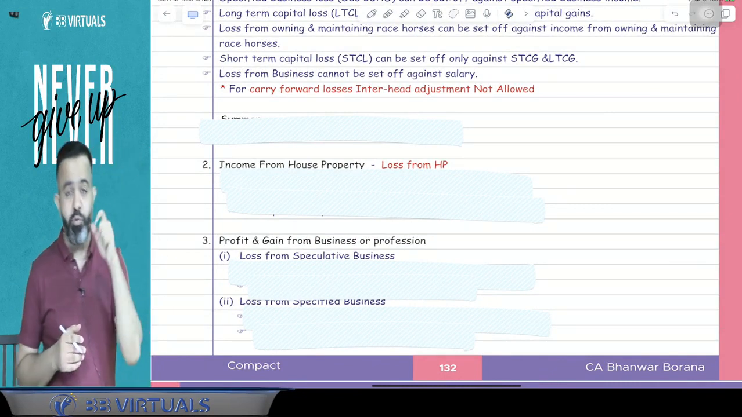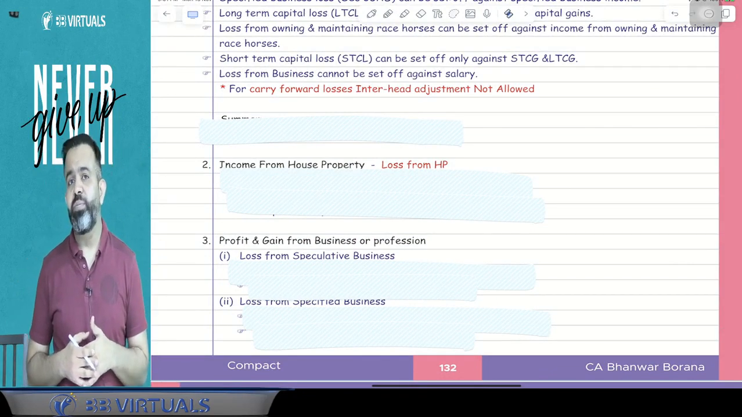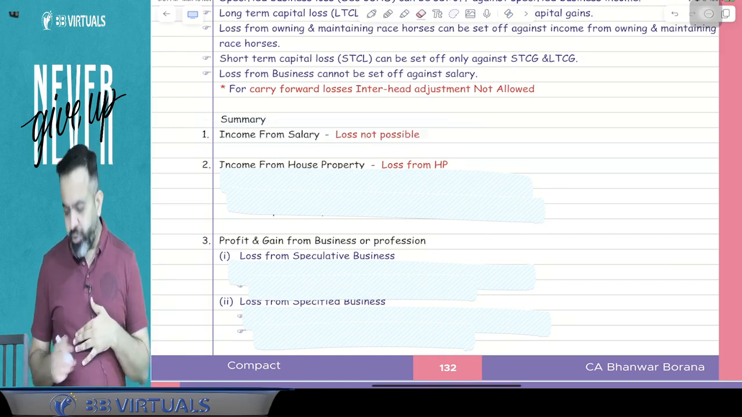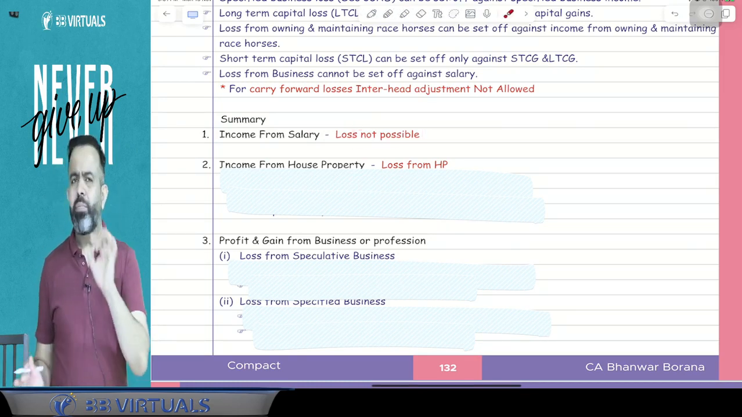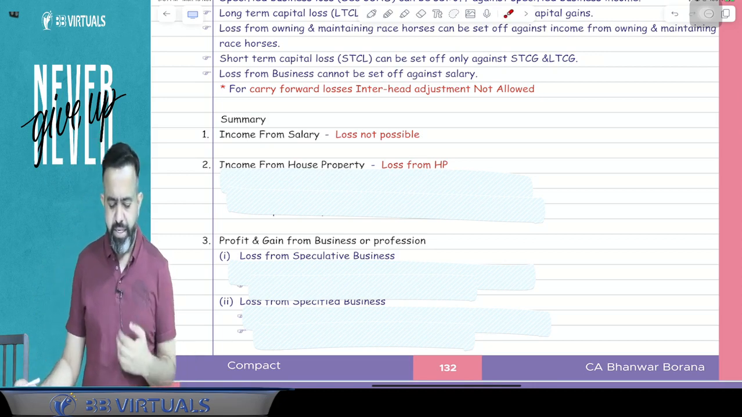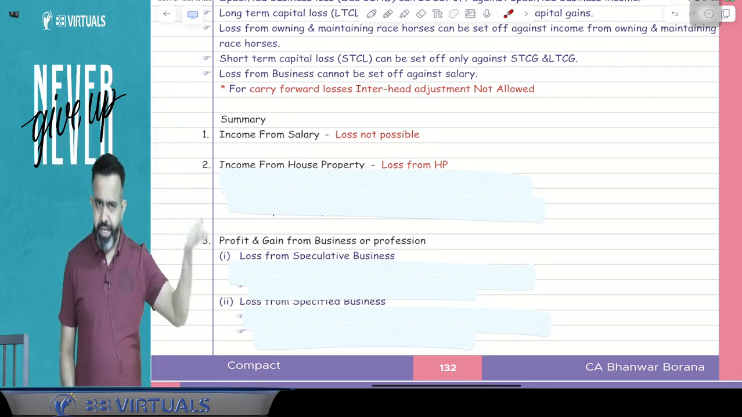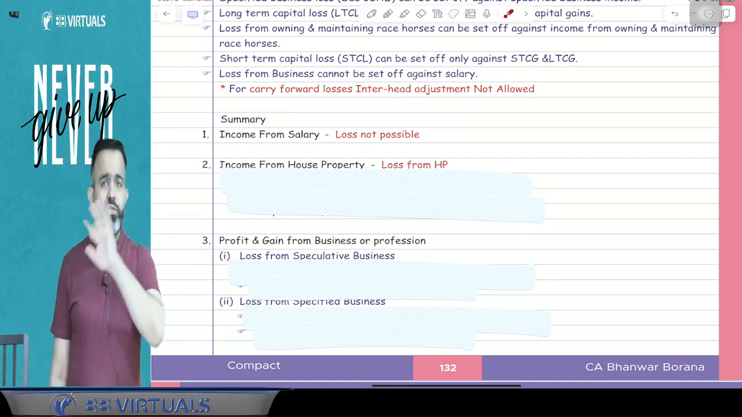if you get any loss, then what you will do? Under salary head, is loss possible? Answer is no. Under salary head, guys, loss is not possible, because salary can be nil, but salary cannot be a negative salary. Salary can be nil, but never be negative.